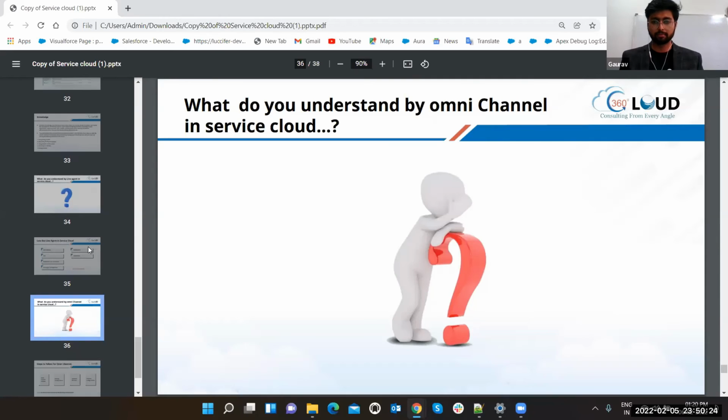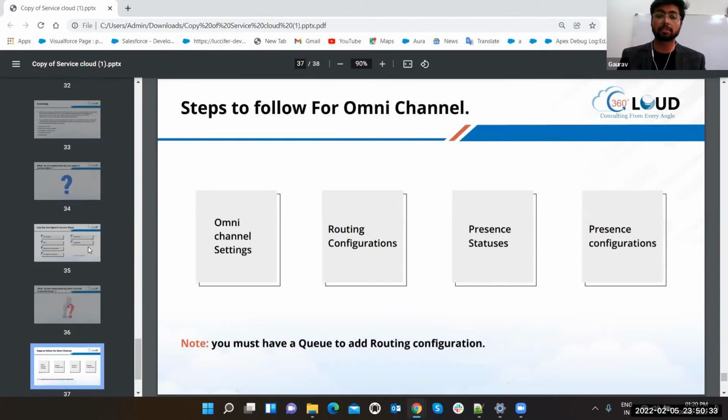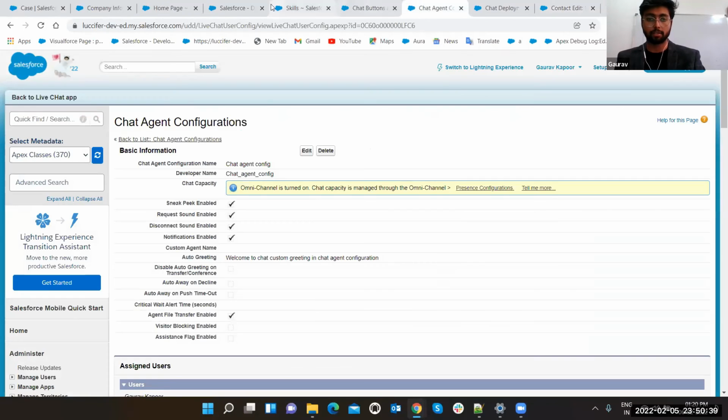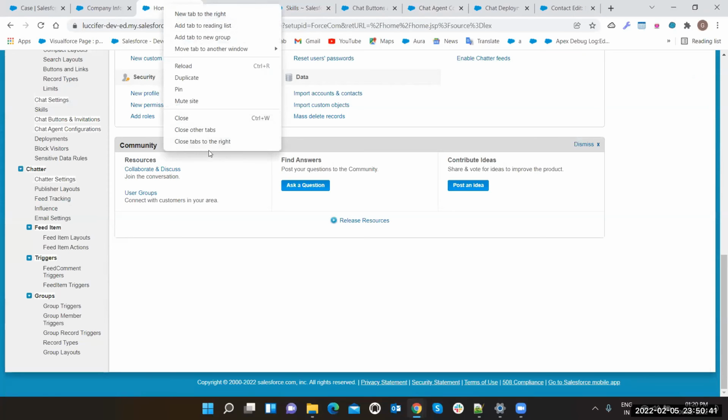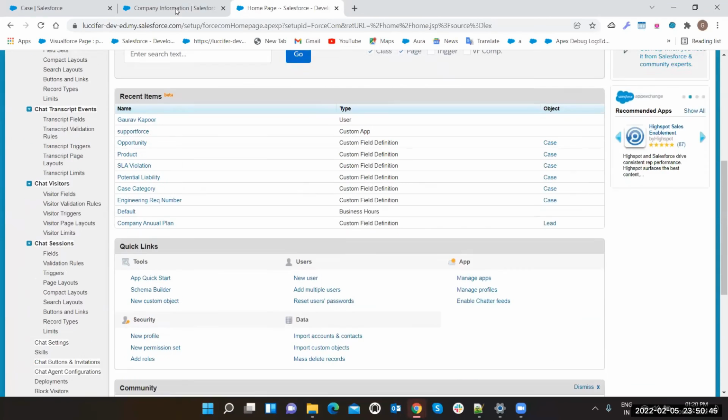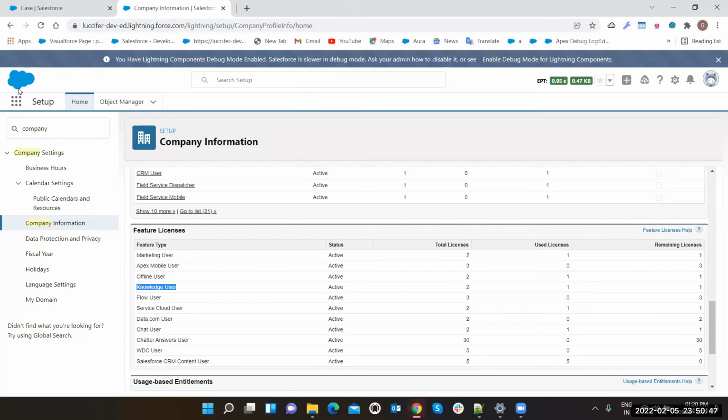No. I mean, see, omni-channel is also for chatting purposes, and live agent is also for chatting purposes, but omni-channel comes into the picture for the queues plus your service console. Now, let's come to the picture. First of all, let's close all this stuff. Close, and let's open the service console now.